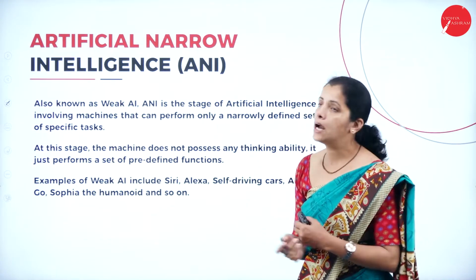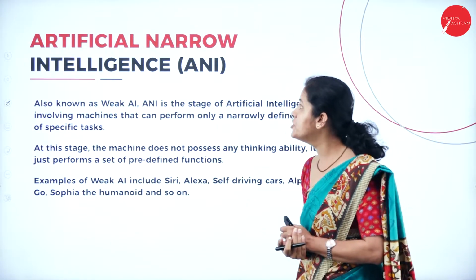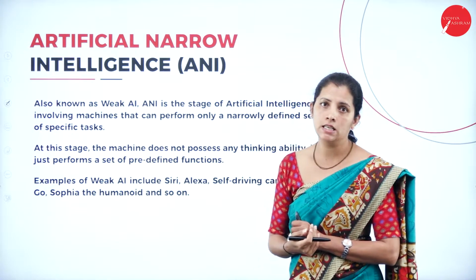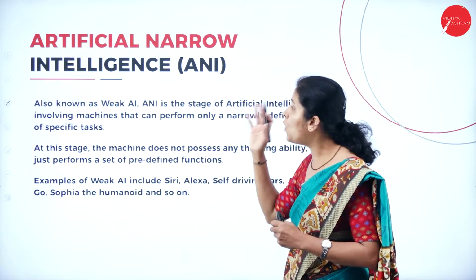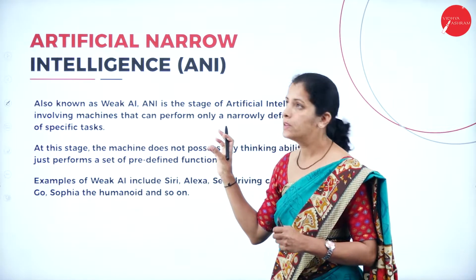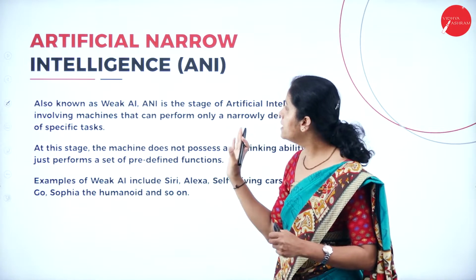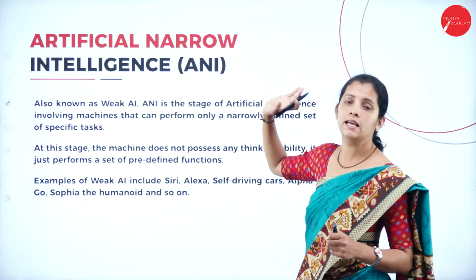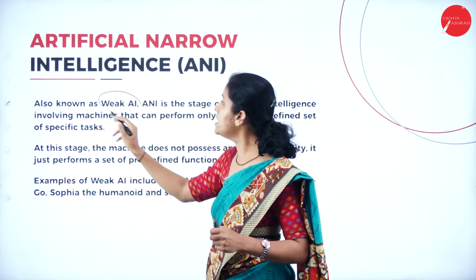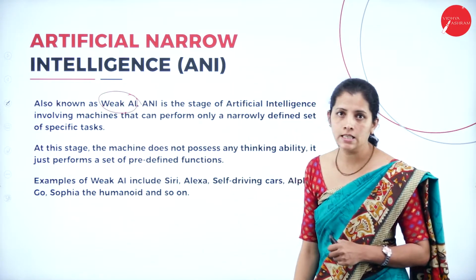At the beginning, I'm going to have artificial narrow intelligence, called ANI. It is called weak AI. Dear student, remember, artificial narrow intelligence is nothing but weak artificial intelligence.